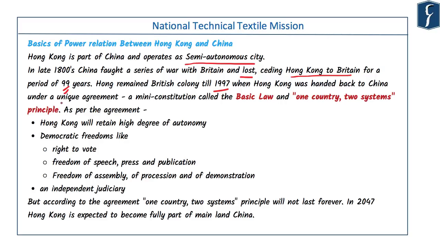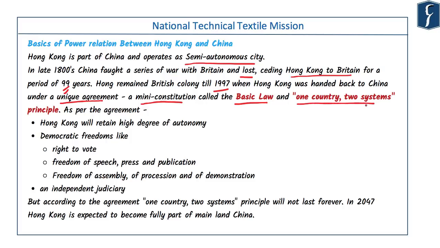with a unique agreement. Because Hong Kong was ruled by Britishers for 99 years, the politico-economic culture was very different from the mainland China. So to make the transition smooth, Britishers had an agreement with China for a period of 50 years. And in this period, the agreement said that the Hong Kong will be ruled by a mini constitution that is popularly called as basic law and on the principle of one country, two systems.